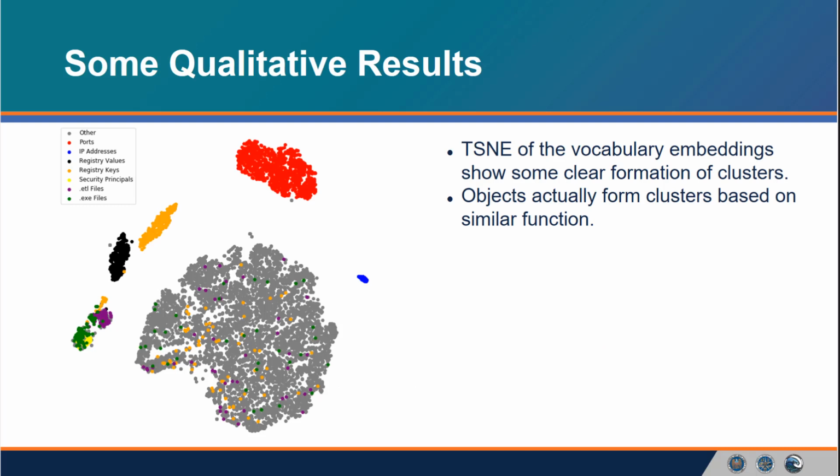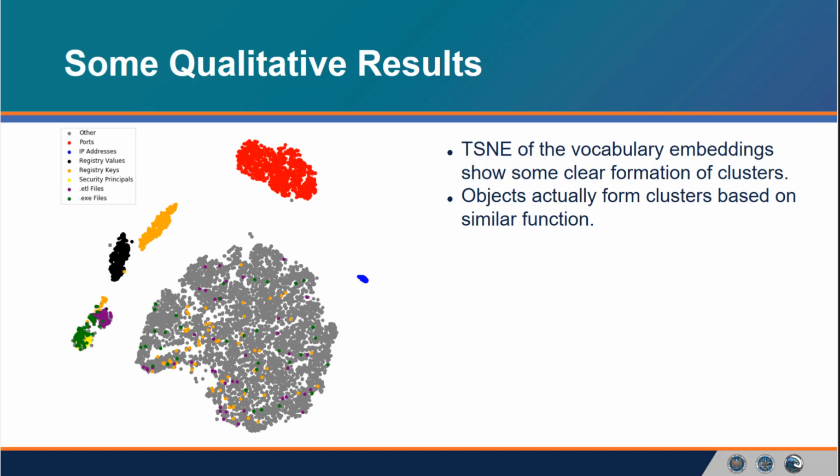To demonstrate that our architecture is learning useful embeddings, we provide the following visualization. All of the term vectors for the log files are run through a t-SNE dimensionality reduction, which is then colored based on the term's role and meaning. For instance, the large red blob at the top of the figure consists of port numbers. Similarly, the orange and black blobs are registry keys and values, respectively. This shows that our network is learning to cluster terms based on their roles in the data.